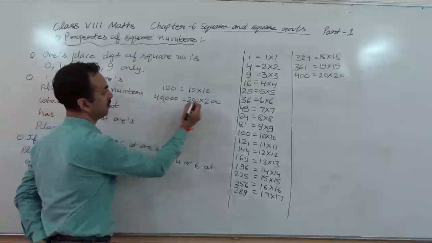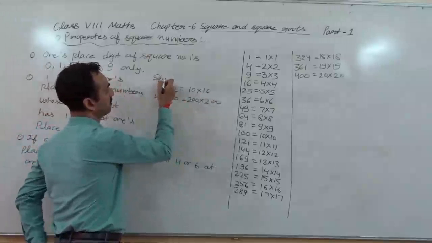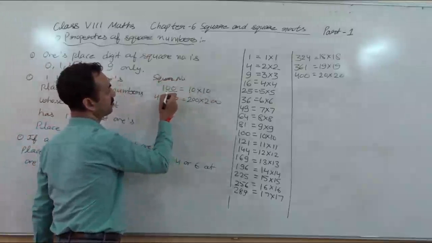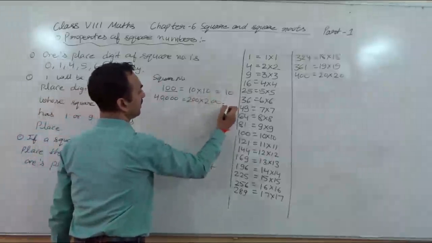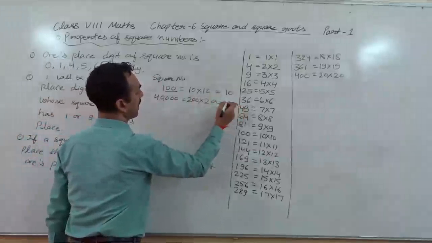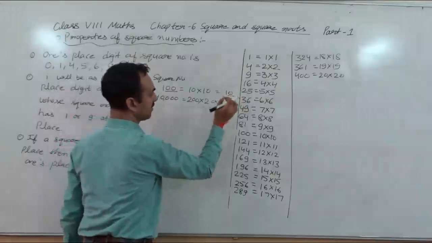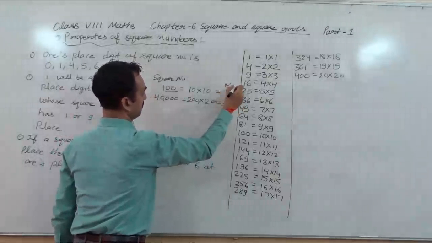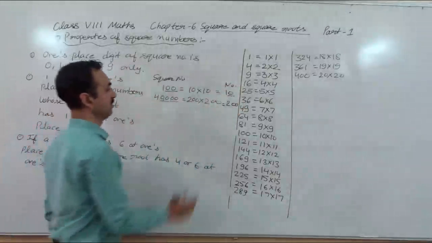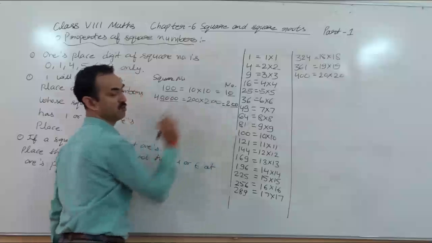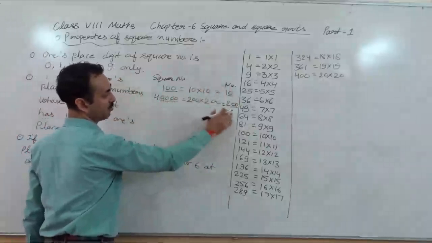So you will see here, if a square number has 2 zeros, then its square root has 1 zero. If a square number has 4 zeros, then its square root has 2 zeros. It's just half. If it's 2 zeros, then 1 zero. If 4 zeros, then 2 zeros.